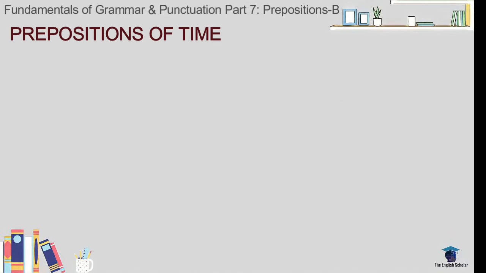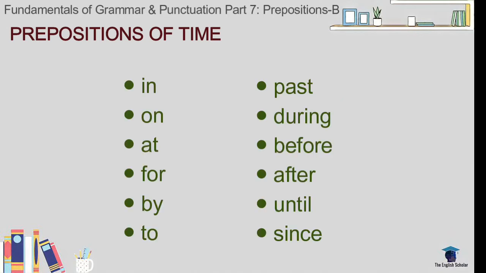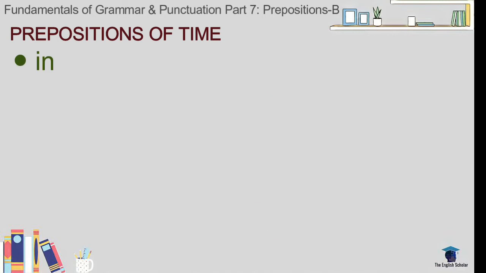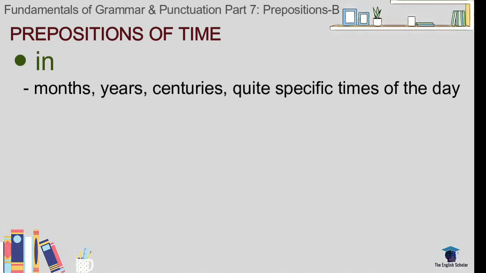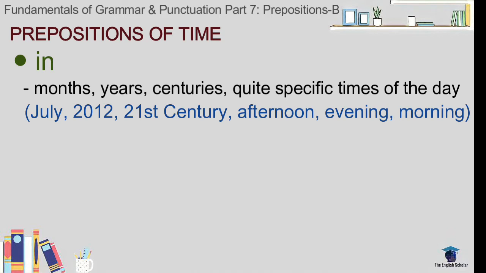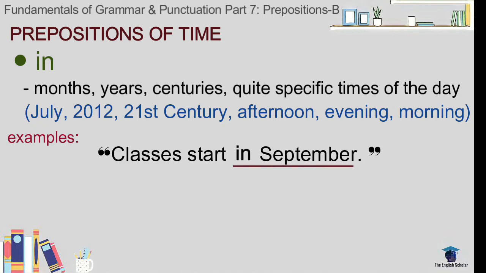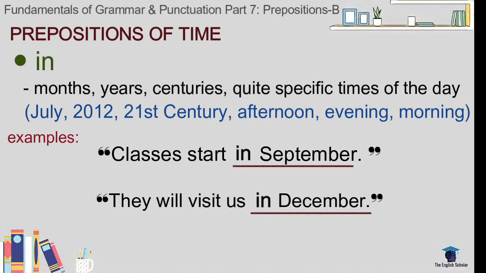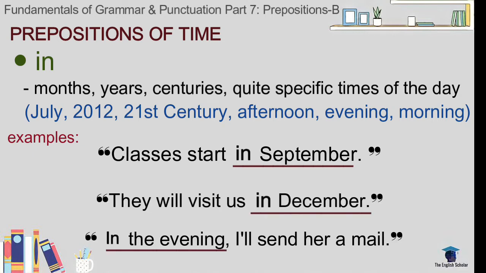The prepositions of time category has 12 prepositions. Let's start with in. In describes months, years, centuries, and quite specific times of day. For example, July, 2012, 21st century, afternoon, evening, morning. Classes start in September. They will visit us in December. In the evening, I'll send her a mail.